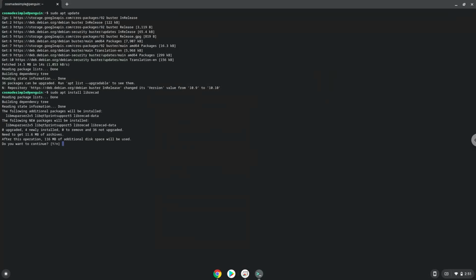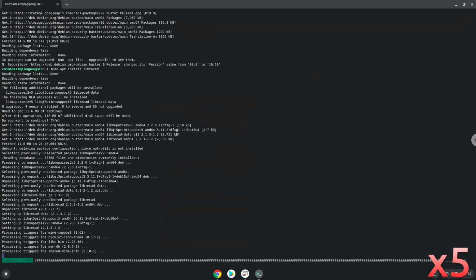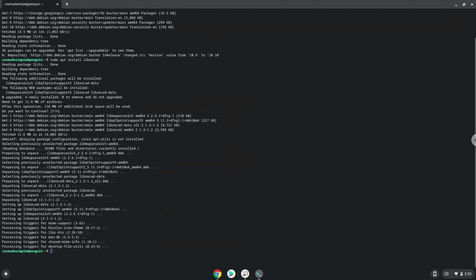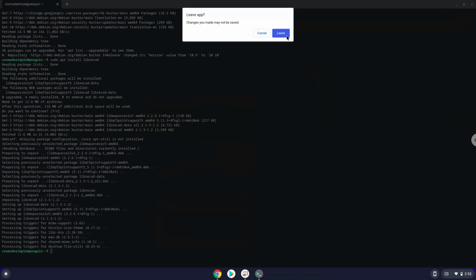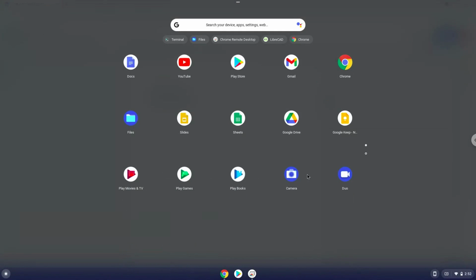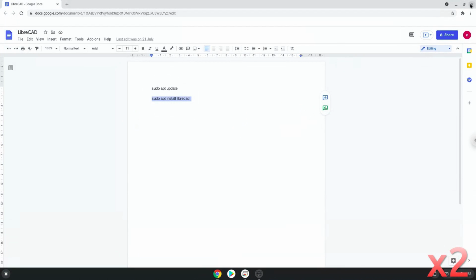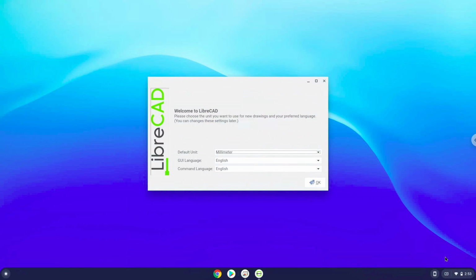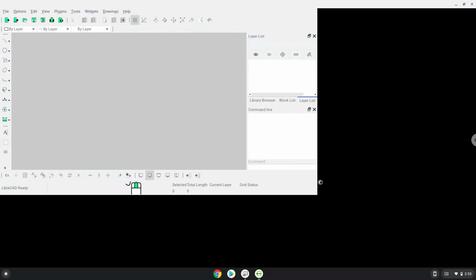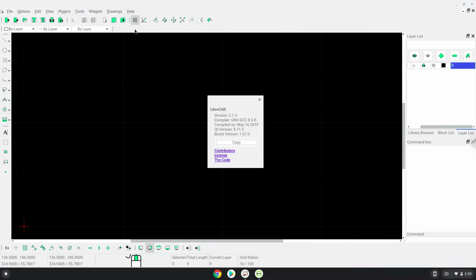Press Enter to confirm the installation. LibreCAD is now installed. We will launch it now. Enjoy LibreCAD.